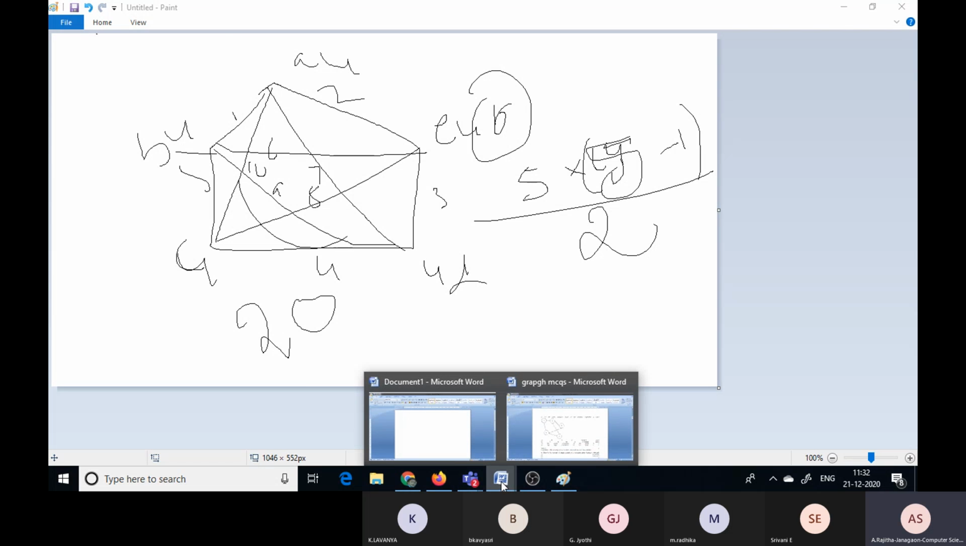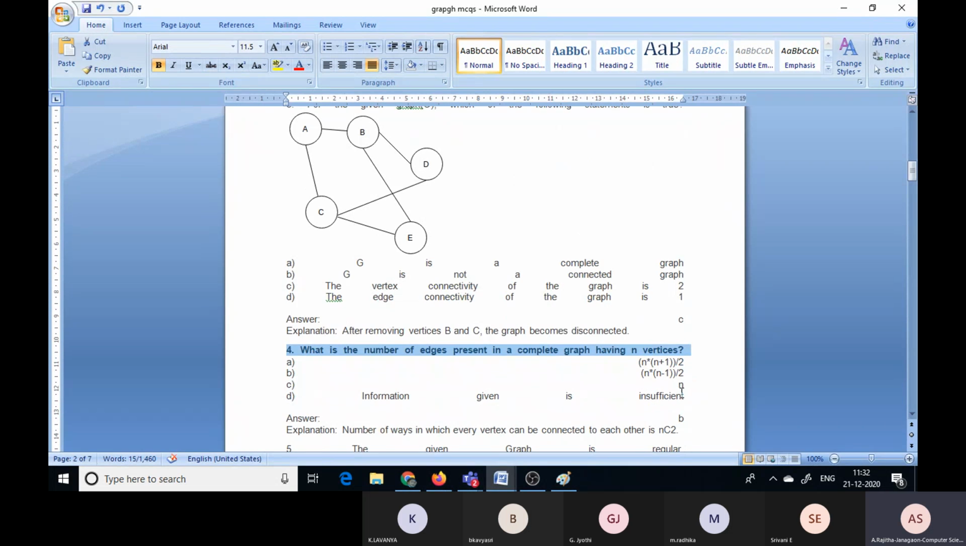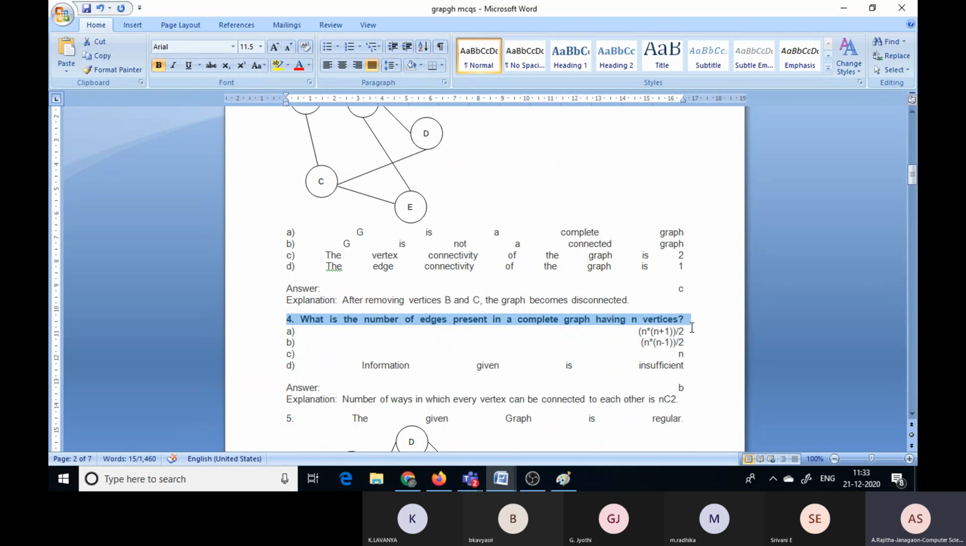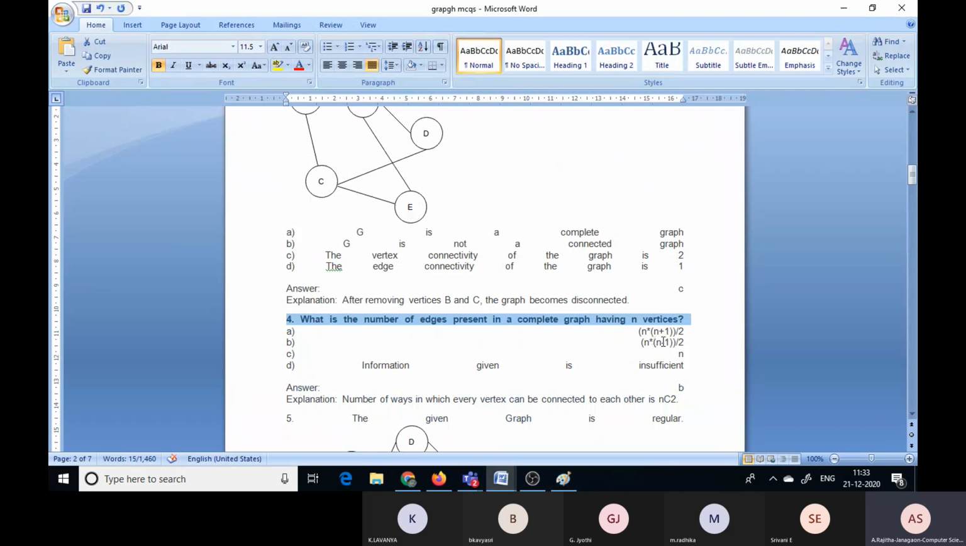Now move to the options. What is the answer for this? This is n into n plus 1 by 2. Not correct. That means 5 into 6 divided by 2, that is 15. But here only 10 edges are there. Okay. Now move to the second option, n into n minus 1 by 2. Yes, n into n minus 1 by 2 is 5 into 5 minus 1 divided by 2, that is 10. This is the correct statement.